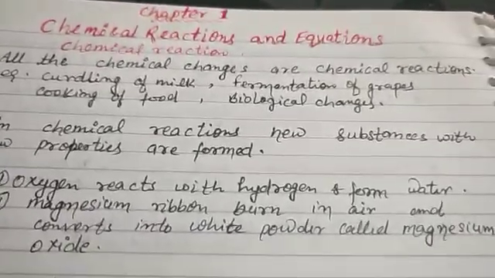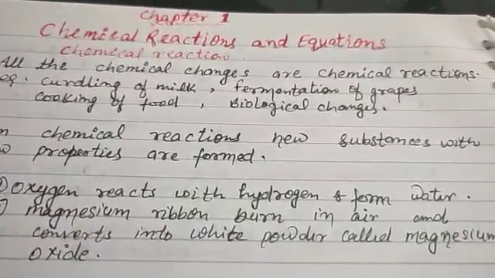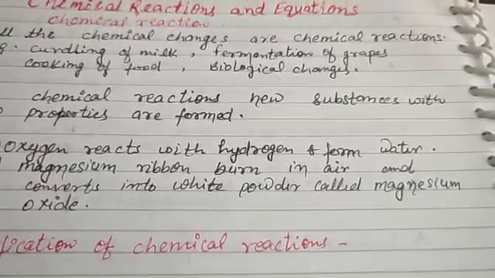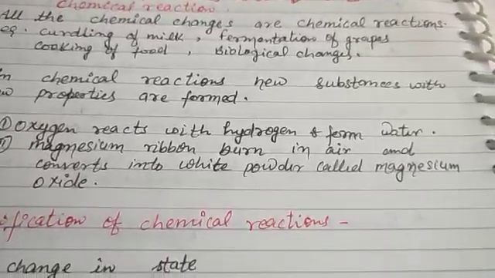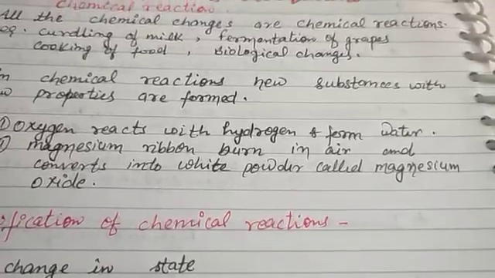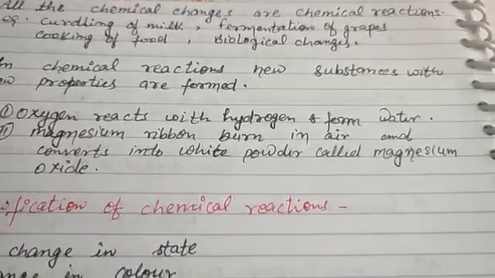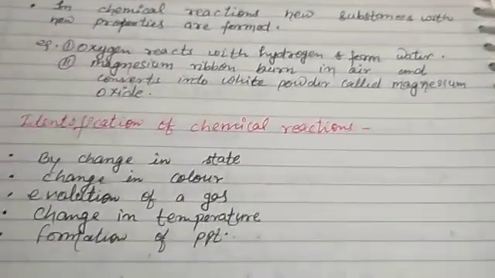Dear students, how can you know a chemical reaction takes place? For knowing the chemical reaction, we have to focus on some points.